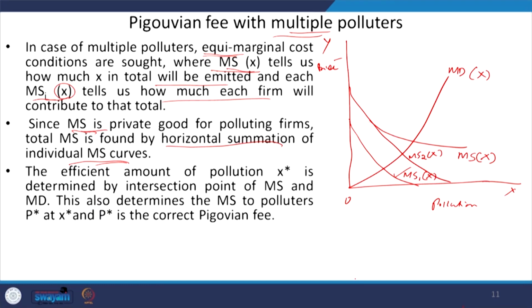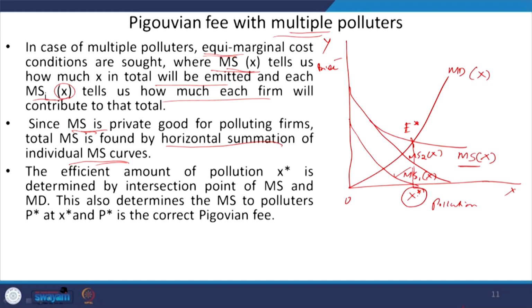And now we need to find out what is the efficient amount of pollution. How to find it? Obviously, the efficient level of pollution is found by the intersection point of your marginal saving function, which is the summation of all the marginal saving curves, and the marginal damage function. So, this is the point, let us say it is A star, and there we are finding this is X star, right. This is the efficient amount of pollution.